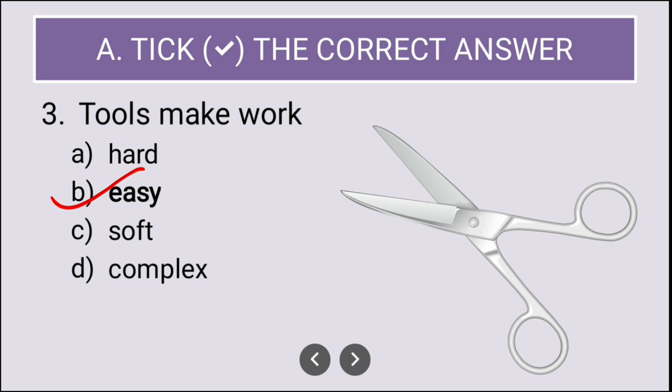For example, you can take scissors. If scissors were not invented, then just imagine how difficult it is to cut the paper in a particular shape. So scissors make our work easy, and so B is the correct option.